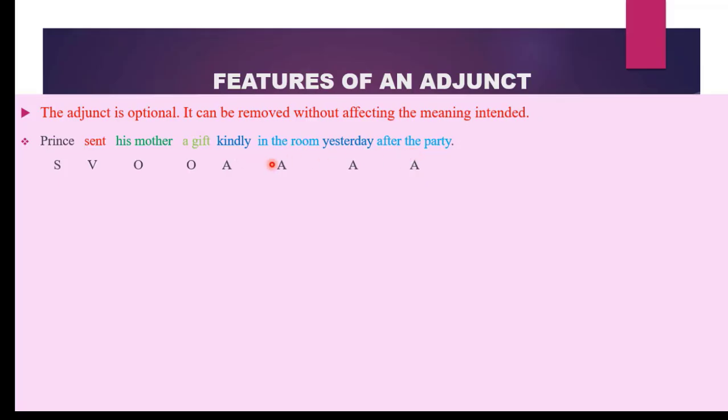However, we can remove all of the adjuncts from the sentence and it will still make sense. It will still carry the import of our message. So for instance, Prince sent his mother a gift. It makes sense even without the adjuncts. But let us try to remove the other elements. Let us remove the verb. Can you say Prince his mother a gift? Wrong. Let us remove the objects. Prince sent. Does it make sense? No. Let us remove the subject. Sent his mother a gift. It doesn't make sense. But if you remove the adjuncts, it doesn't affect the sentence in any way. So that is one unique feature about adjuncts. They can be removed from the sentence and it will still make sense.